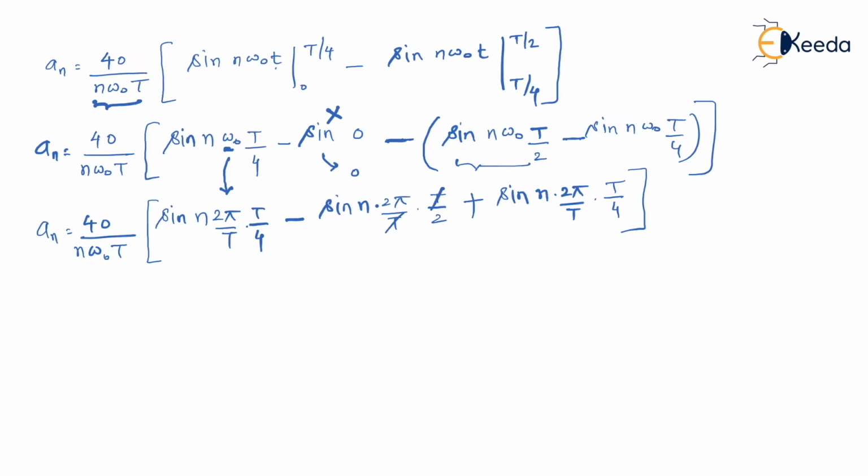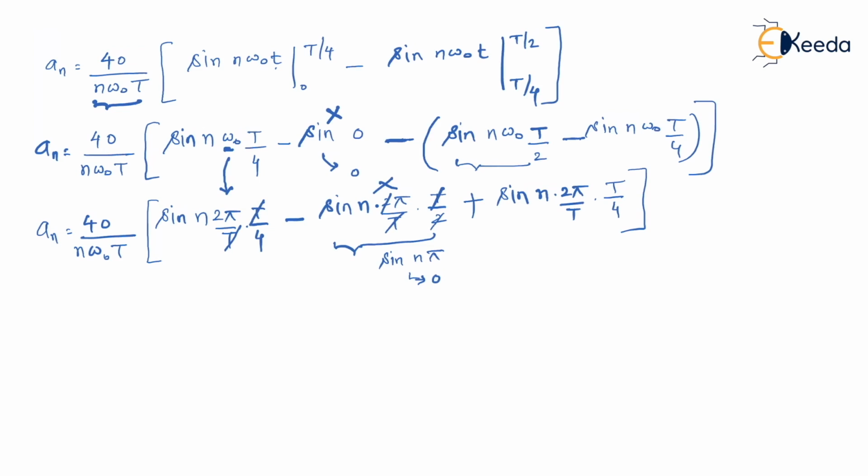So here T gets cancelled. 2 and 2 also gets cancelled. So in a way it becomes sine of n pi. We know that sine of n pi is always 0 for all values of n to be integer, and if you see Fourier series, the values of n are generally substituted from 1 to infinity, that is 1, 2, 3, 4 and so on up to infinity. So every n is by default integer. Every time sine n pi will be 0 only. Again, this term we are not going to include.